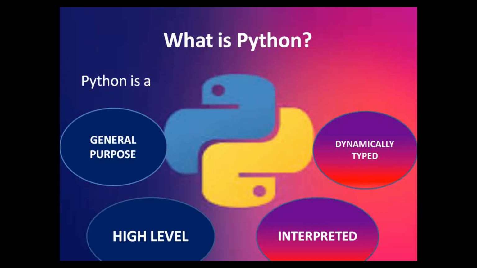Because it is a dynamically typed language, it will automatically look at the value I have entered in a, and automatically consider the data type of that particular variable. So this is what a dynamically typed language is. So the general definition becomes: Python is a general purpose, high level, interpreted, dynamically typed programming language.